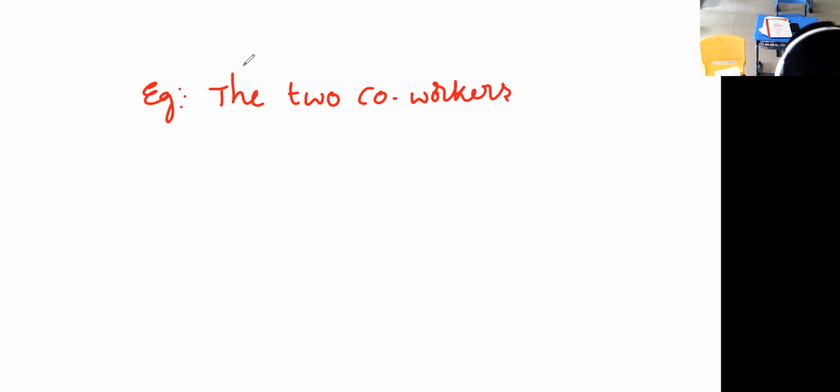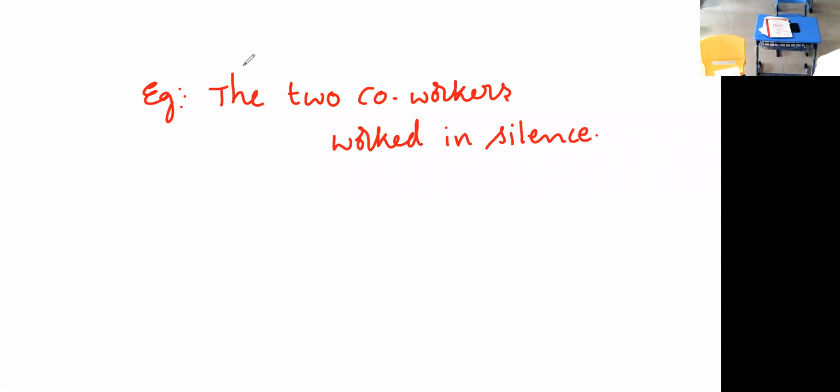The two co-workers. Noun phrase, prepositional phrase. The two co-workers is a noun phrase. The two co-workers walked in silence. Walked in silence is the function. Okay. The two co-workers walked in silence. Identify the adverbial phrase.